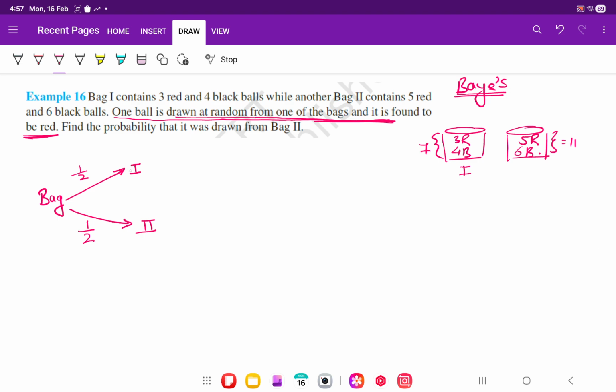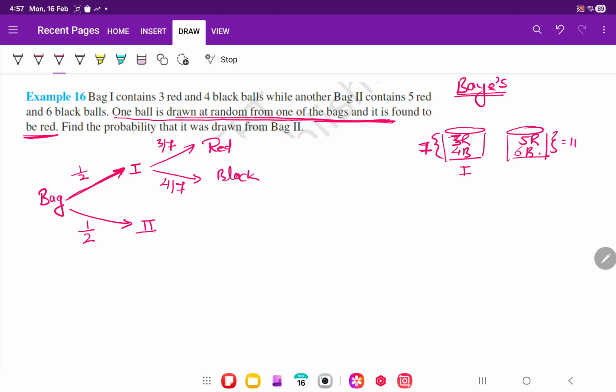Now if the ball is taken, suppose we selected the first bag, so there are 2 chances: either the ball will be red or the ball may be black. What is the probability that it will be red? From here there are 3 red balls out of 7, correct? So 3 by 7. What is the probability that it is black? How many black balls are there? 4. The probability is 4 by 7.